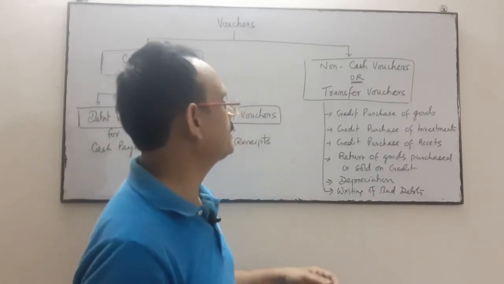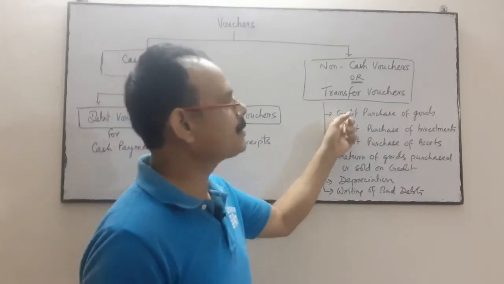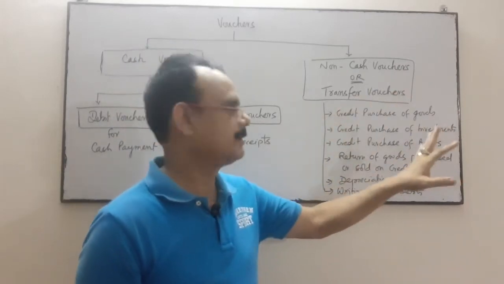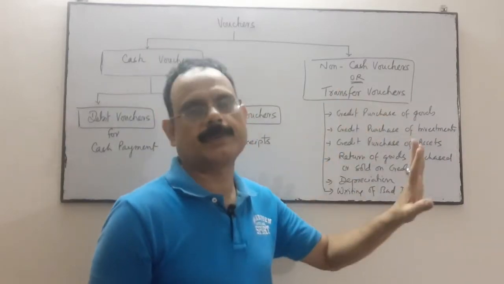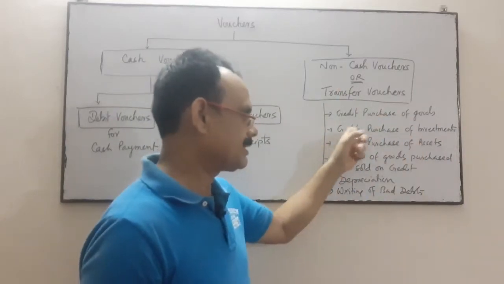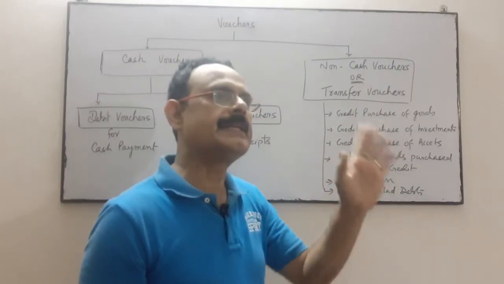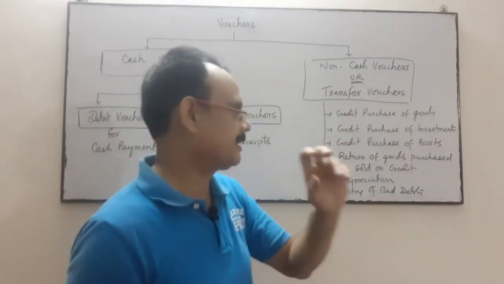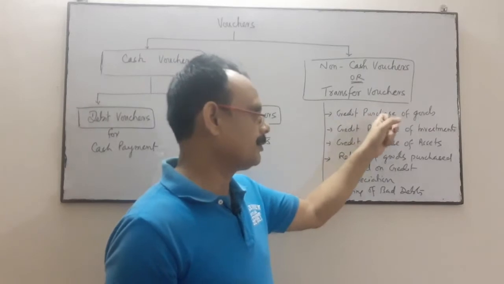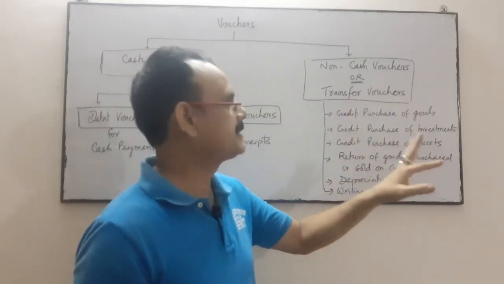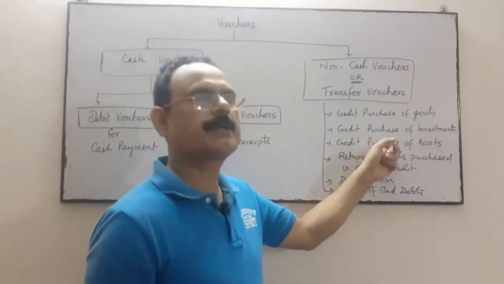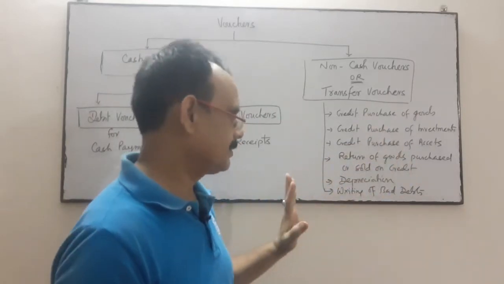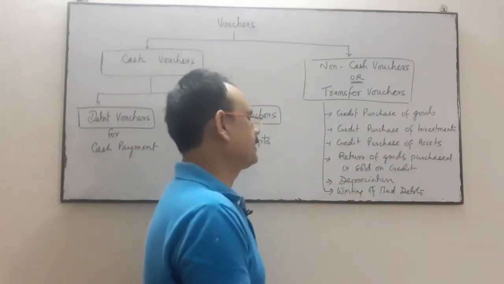Credit purchase or credit sale, both you will consider over here.